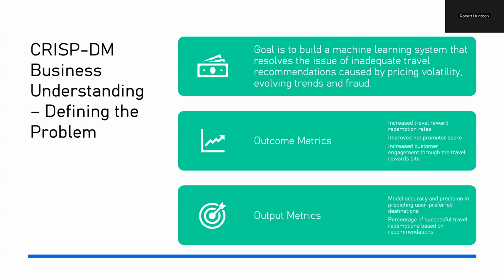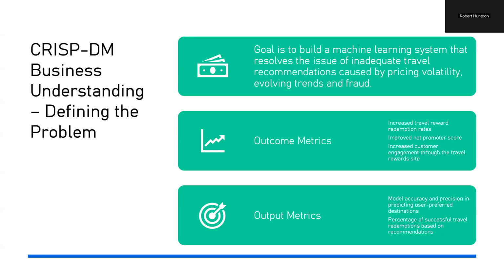So success would look like leveraging the machine learning approach to create a personalized travel recommendation system that dynamically adjusts to the user's preferences, their spending behavior, and real-time pricing. Some outcome metrics that I've outlined here: increased travel reward redemption rates or travel bookings via credit card travel rewards, a higher redemption of travel reward points, improved customer satisfaction and improved net promoter score, increased engagement through the travel reward sites, and an increase of total transaction volume from travel purchases.